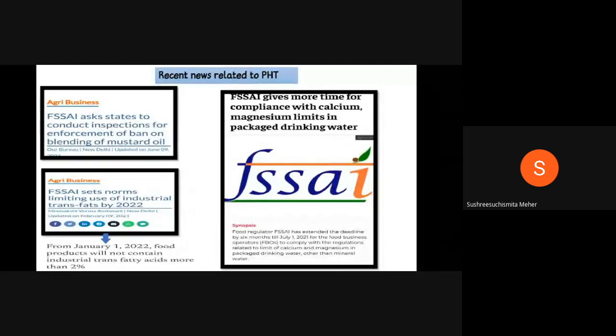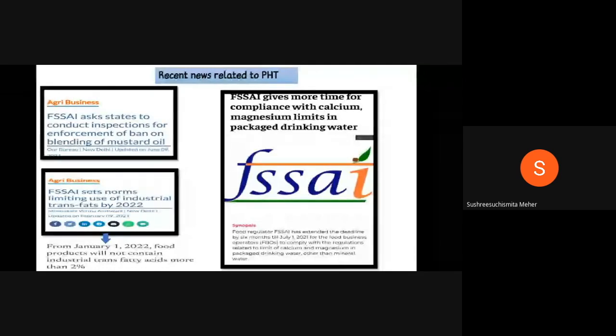And coming to this one, I think we might expect it in the general agriculture part or the posters part question. From January next year, 2022, trans fats in food commodities will be reduced to 2%. It should be reduced to 2%, because up to 2021, FSSAI said the maximum limit for trans fats in food commodities is only 3%.